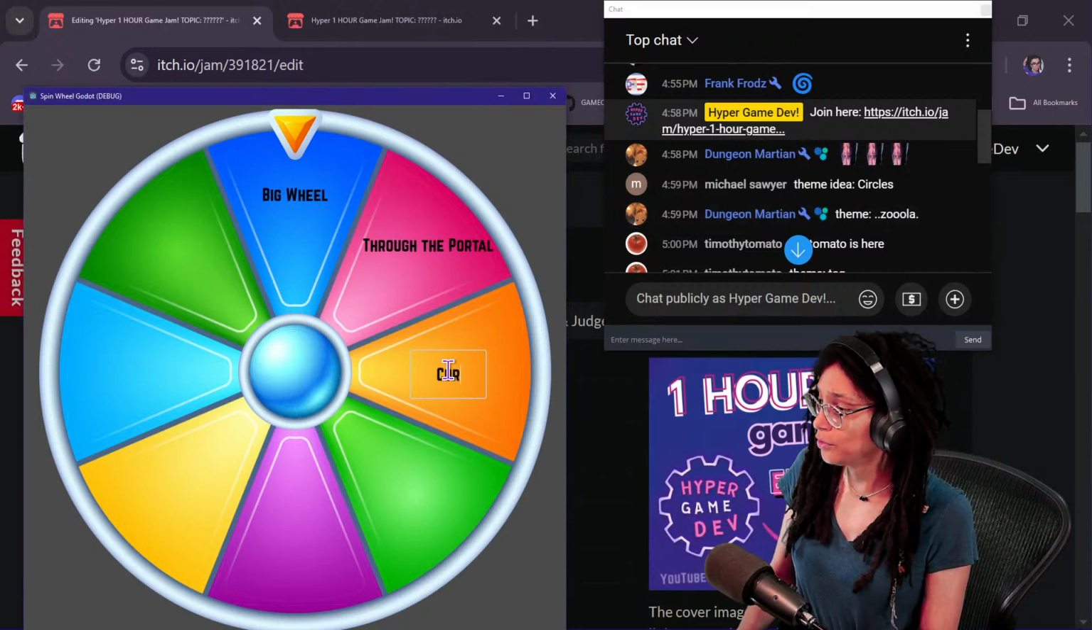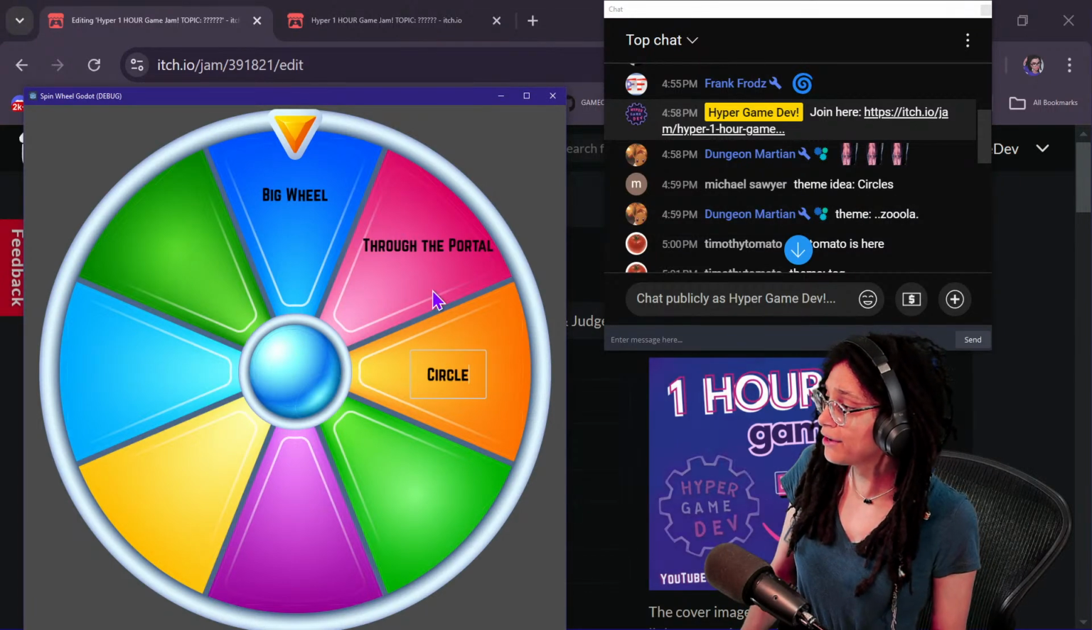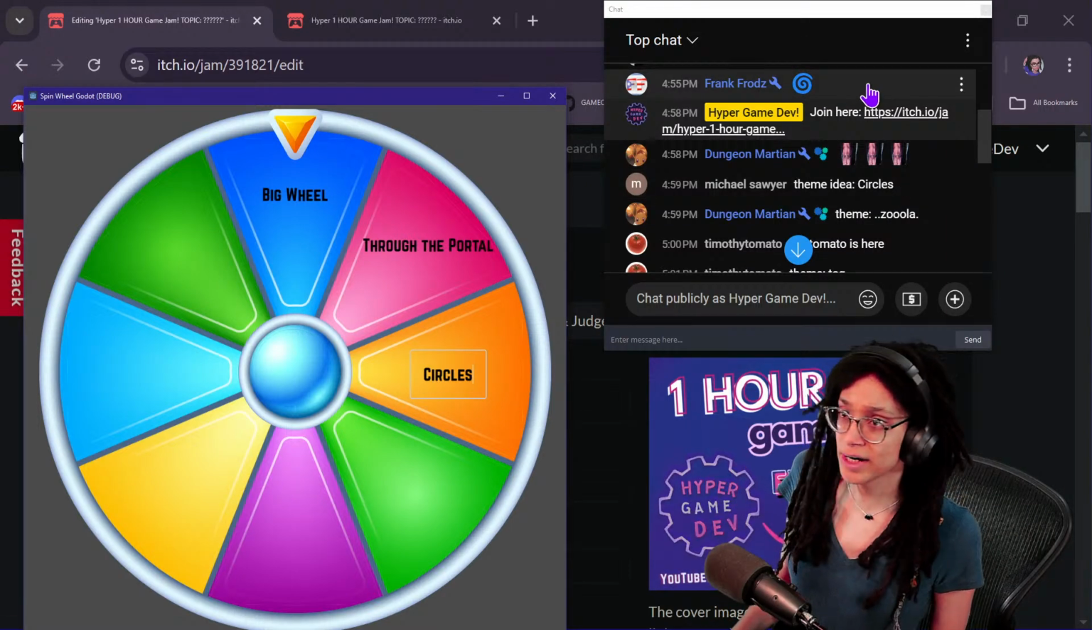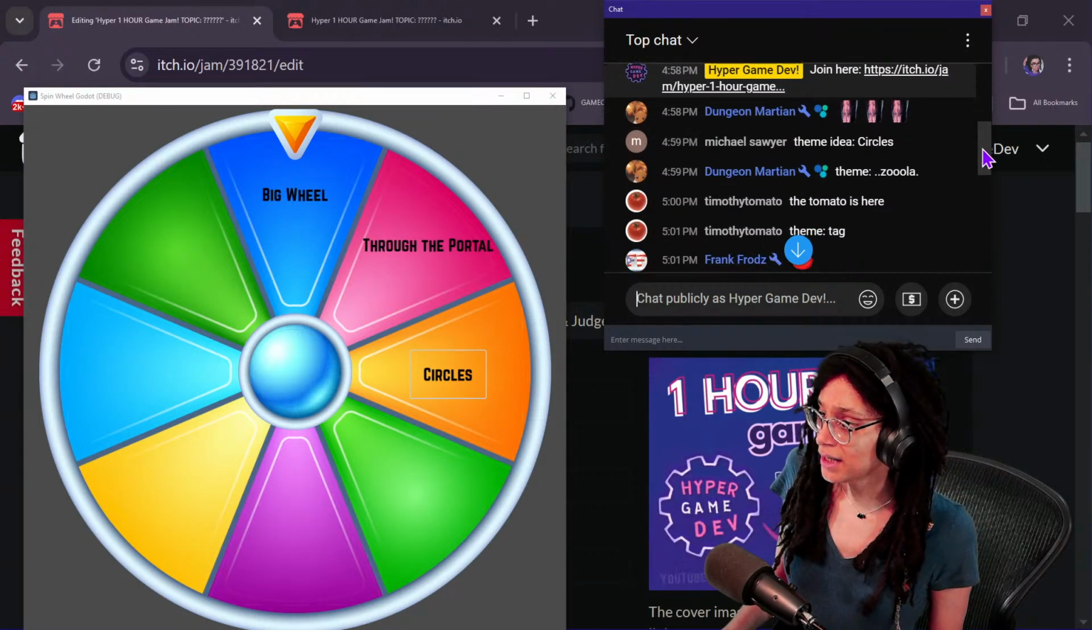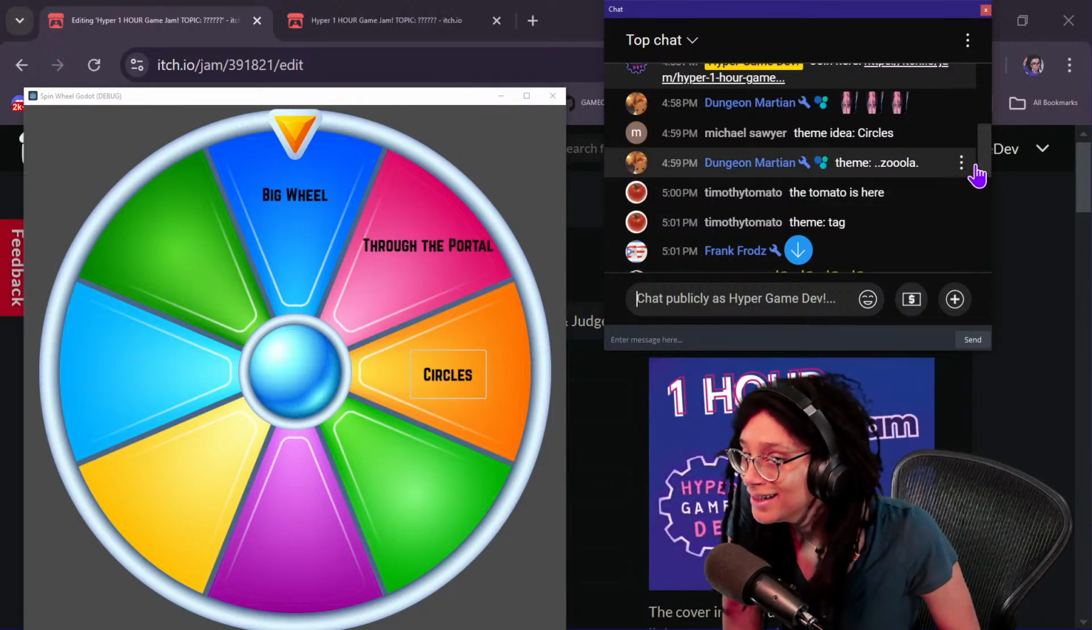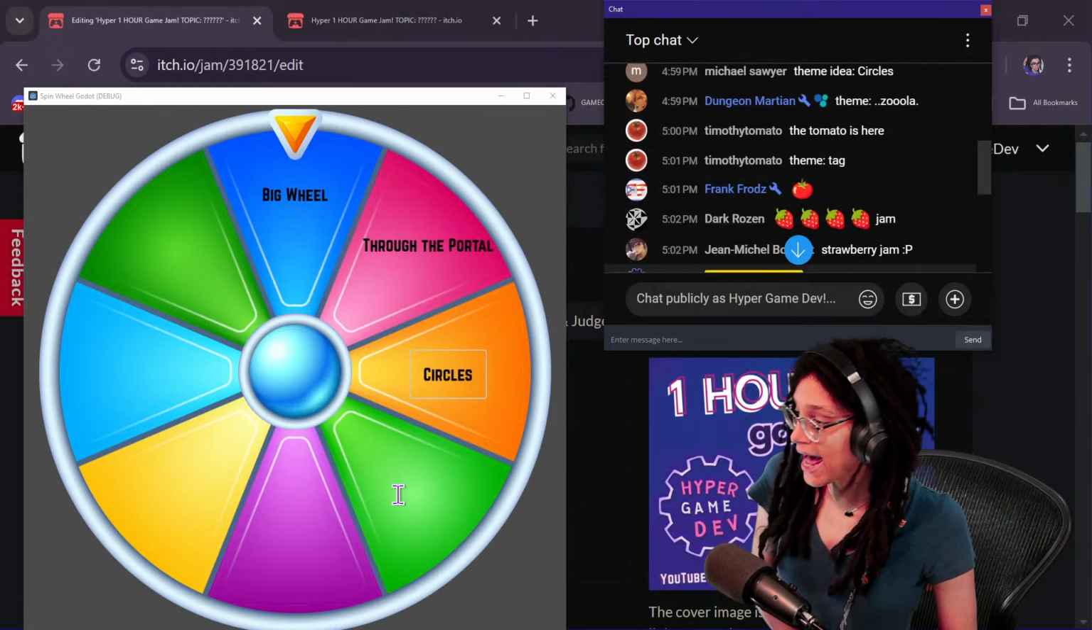Circles, nice. We got a lot of circular things. We have big wheel, through the portal. I guess a portal doesn't have to be circular. Let's see, Frank thinks so with the swirls, I see that. Zula? What is Zula? Does that mean something? Tag, I like that.